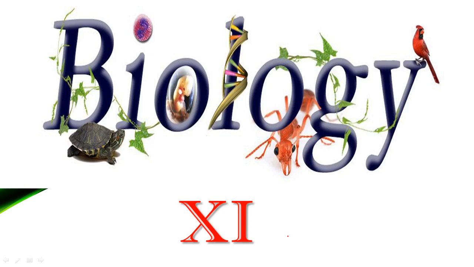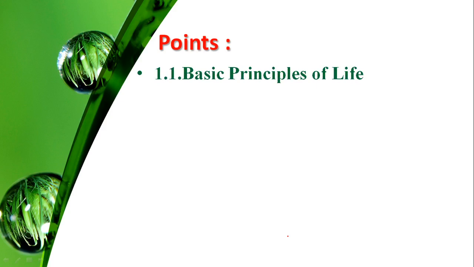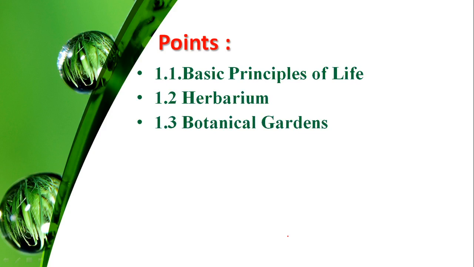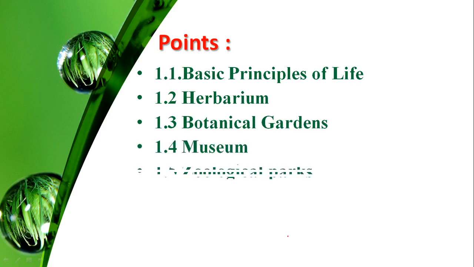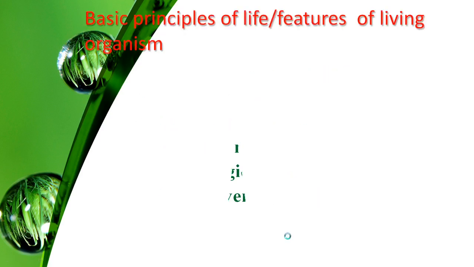Today we are going to learn the first topic of 11th standard, that is Living World. In this topic we will cover the following points. The first one, basic principles of life. Second, herbarium. Third, botanical garden. Fourth, museum. Fifth, zoological park. Sixth, biodiversity park. And the last one, taxonomic key. So, let's begin the introductory part of this topic.